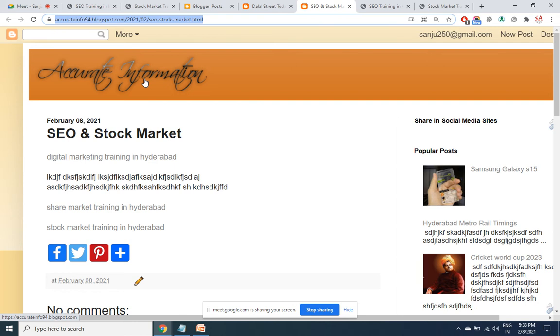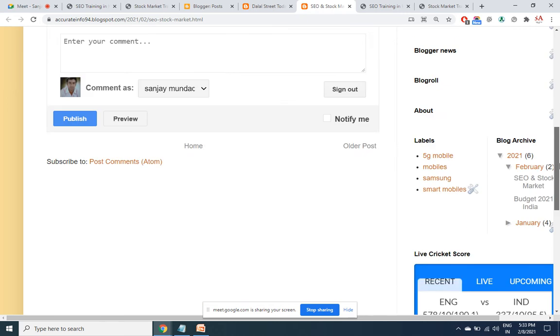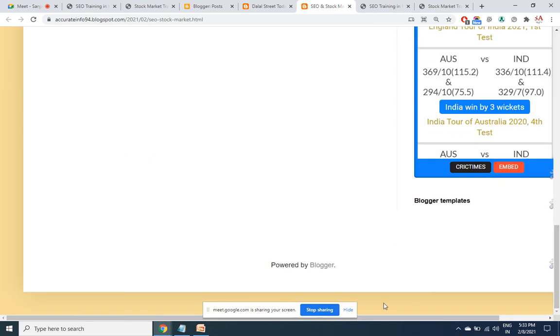What I will do is place the backlink in the sidebar or in the footer, which is common to every page of the website. I'm going to place a backlink in that area which is common to every page, that is in the theme. Then automatically from every page of this site I will be getting the backlink.